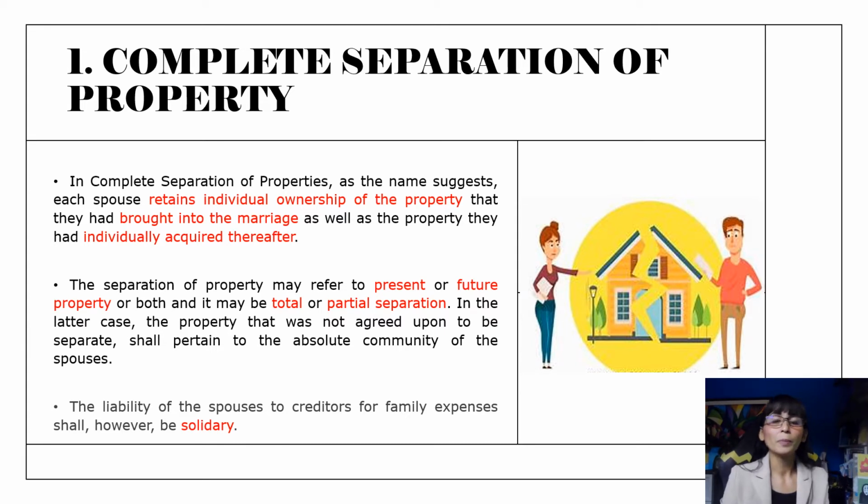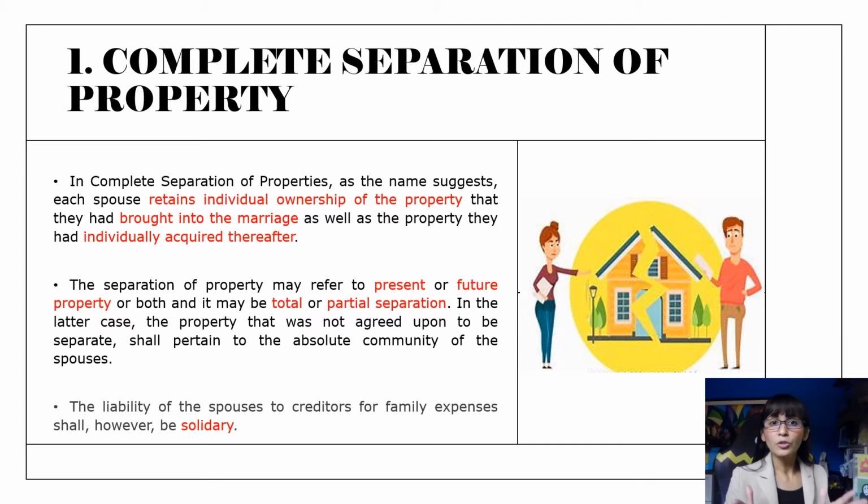Now, under the system of complete separation of properties between the husband and the wife, each spouse shall own, dispose of, possess, administer, and enjoy his or her own separate estate without the need of the consent of the other, since it was expressly stipulated beforehand, so neither one of them needs the consent of the other. This means that each one of the spouses owns his or her exclusive properties from both the present and the future property, including the ones they have already owned prior to getting married.